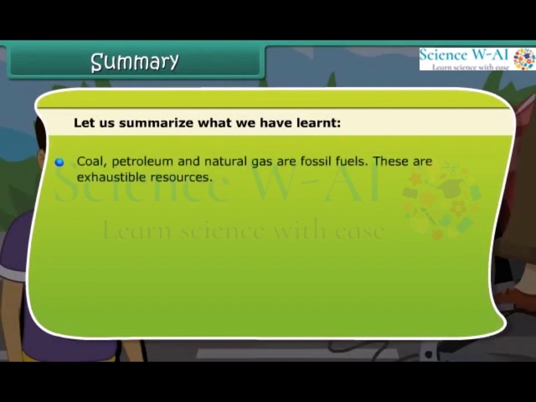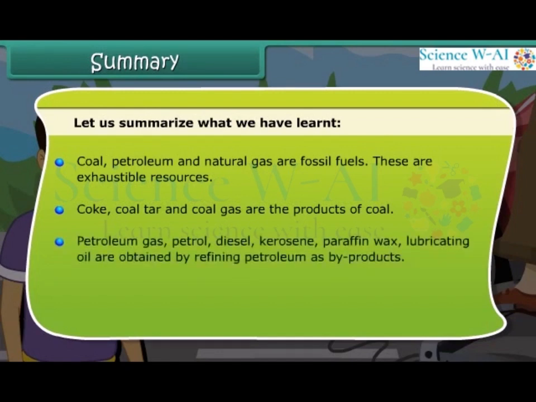Coal, petroleum, and natural gas are known as fossil fuels. These are exhaustible resources. Coke, coal tar, and coal gas are all products of coal. Petroleum gas, petrol, diesel, kerosene, paraffin wax and lubricating oil are obtained as byproducts by refining petroleum. We should use coal, petroleum, and CNG judiciously.